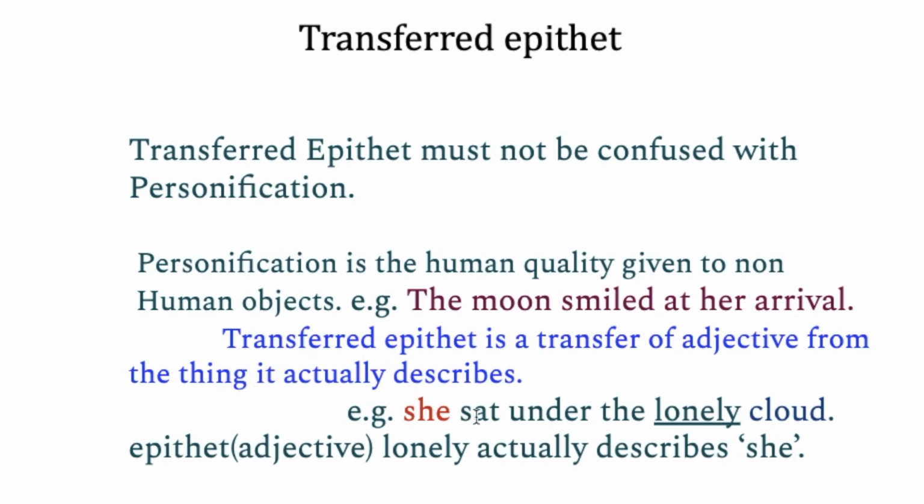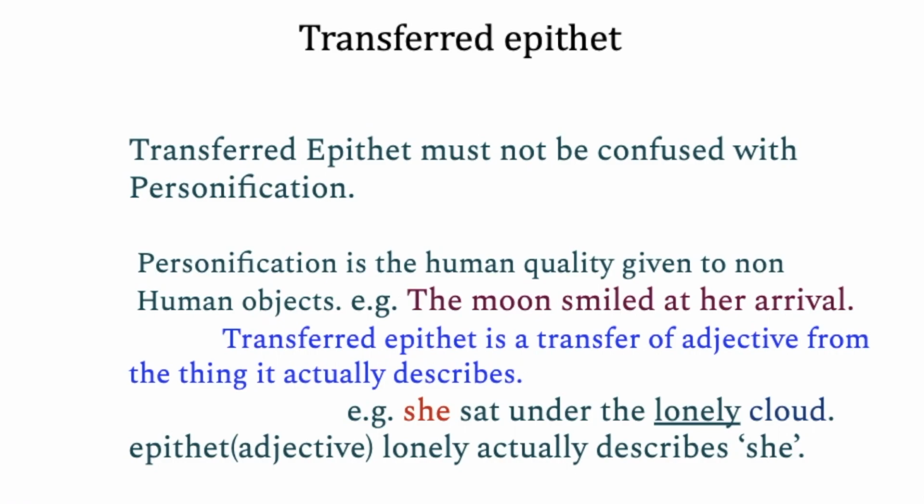Like, she sat under the lonely cloud. Now I've used this word lonely before the word cloud, but the cloud is actually not lonely. Who is lonely? The pronoun, the subject, she is lonely. So instead of using lonely with she, I have used it with cloud. So I have just transferred this adjective, which apparently is for she, but I have used it with the inanimate object cloud. So that's the transfer of epithet.